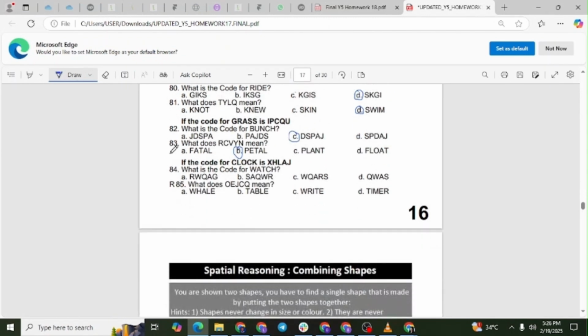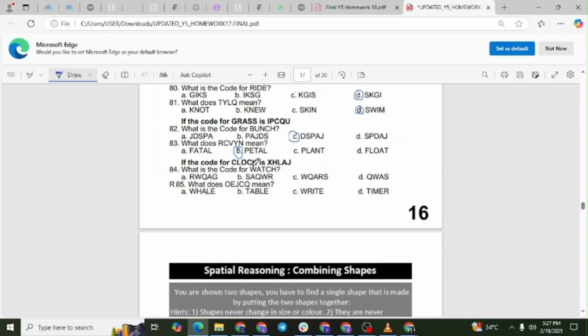Question 84. What is the code for the word watch? We are given that the word clock is coded as XHLAJ. Let us determine the pattern. The letter C moves backward by 5 places to the letter X. The letter L moves backward by 4 places to the letter H. The letter O moves backward by 3 places to the letter L. The letter C moves backward by 2 places to the letter A. The letter K moves backward by 1 place to the letter J. Each letter follows a decreasing shift. The first letter moves backward by 5 places, the second letter moves backward by 4 places, the third letter moves backward by 3 places, the fourth letter moves backward by 2 places, and the last letter moves backward by 1 place.